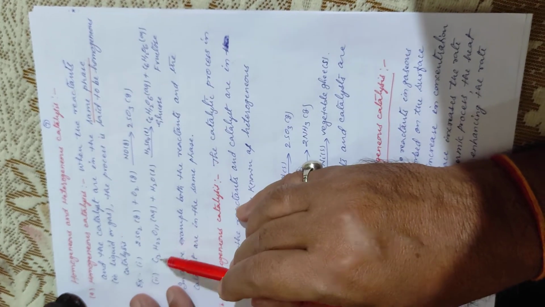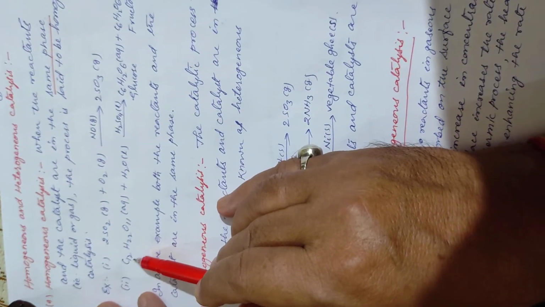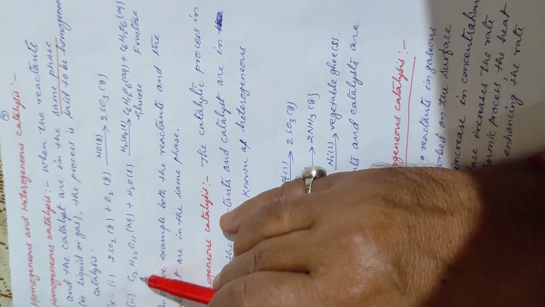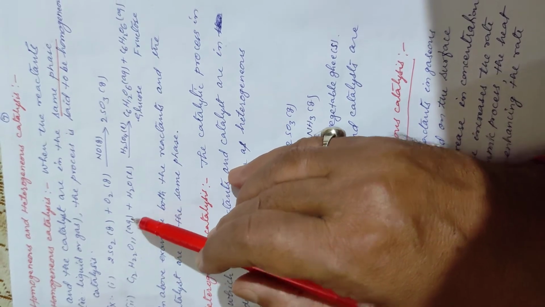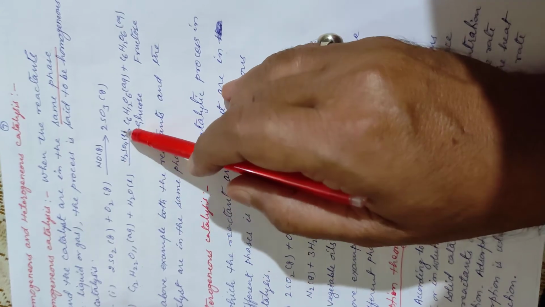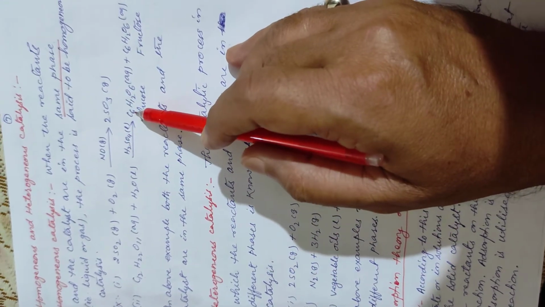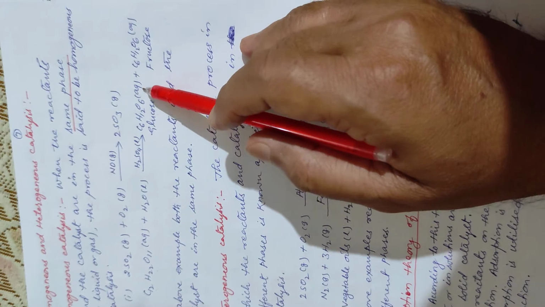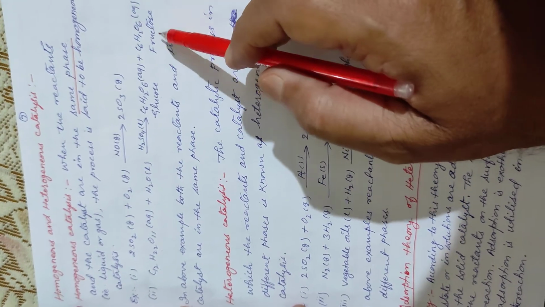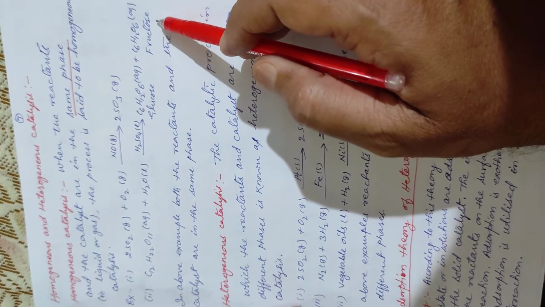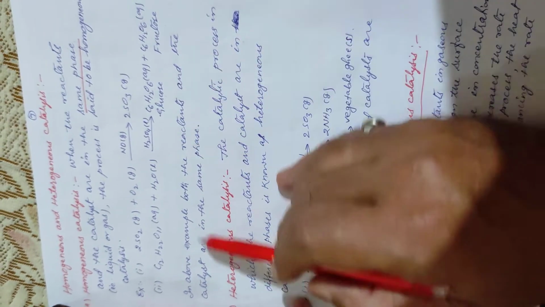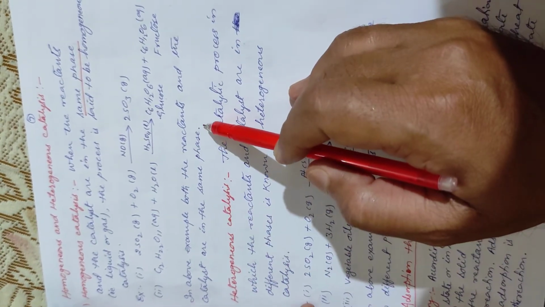Now the second example is this, cane sugar. This is hydrolysis of cane sugar. So C12H22O11 aqueous plus H2O liquid, both are in liquid state. Your catalyst H2SO4 is also in liquid state. This gives C6H12O6 glucose aqueous, in liquid state, and C6H12O6 fructose aqueous, also in liquid state. In the above example, both the reactants and the catalyst are in the same phase.